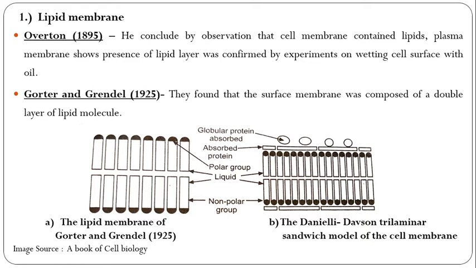So it is trilaminar, three layers: one protein layer and two lipid layers. That is the trilaminar sandwich model.